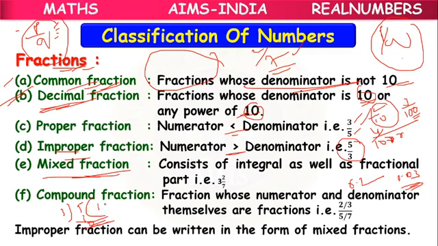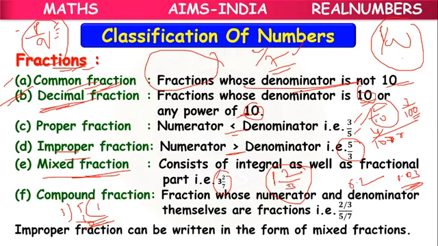So how can we write it? We are dividing by 3, and when we divide 5, we get quotient 1, remainder 2. It is divisible 1 time, but still 2 parts out of 3 parts are remaining. So we can write 1 and 2 by 3.